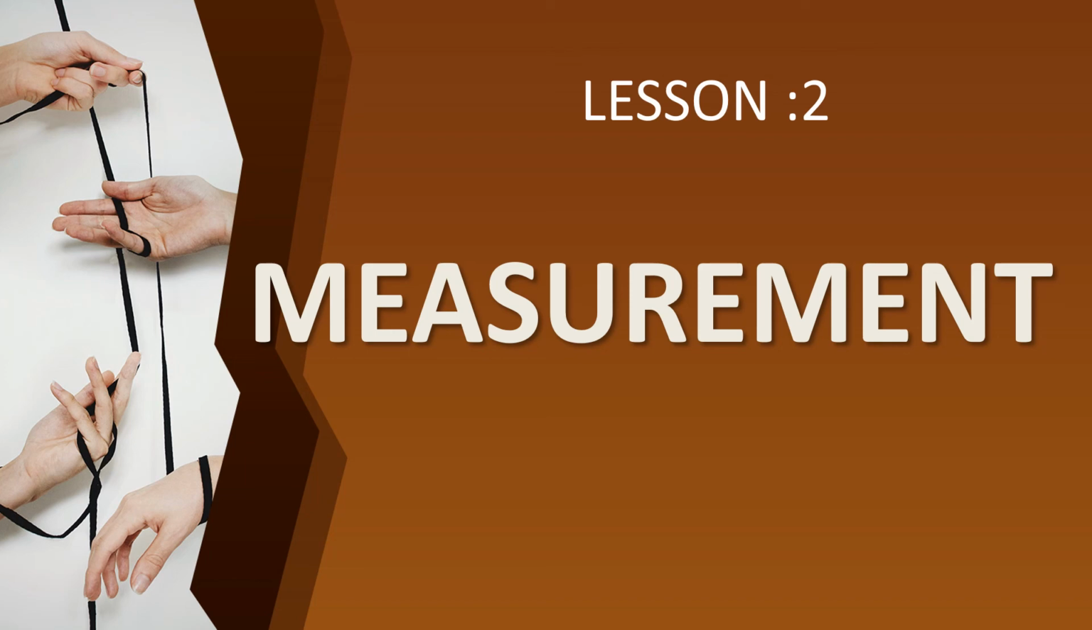What is the prefix for 10 power 2? Hecto. 10 power 3 is kilo, and 10 power 6 is mega. And then submultiples: 10 power minus 2 is centi, 10 power minus 3 is milli, and 10 power minus 6 is micro.